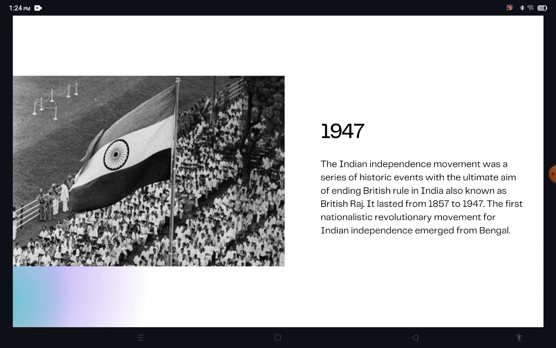It lasted from 1857, the war of Plassey, to 1947. The first nationalistic revolutionary movement for Indian independence emerged from Bengal. So the event, Indian independence, happened in 1947.